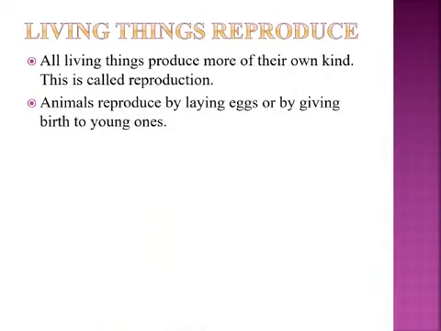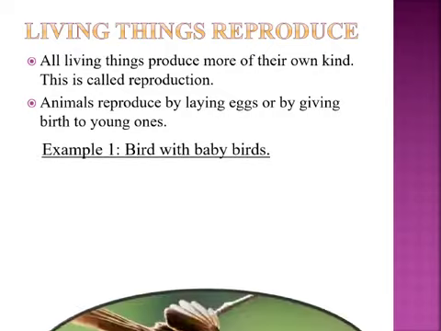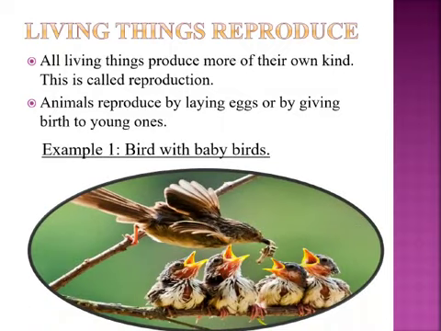The last feature of living things is living things reproduce. All living things produce more of their own kind. This is called reproduction. Animals reproduce by laying eggs or by giving birth to young ones. Let us see example 1, a bird with baby birds. In this picture, the mother bird is feeding its young ones. That is, the mother bird lays eggs and produces its young ones.